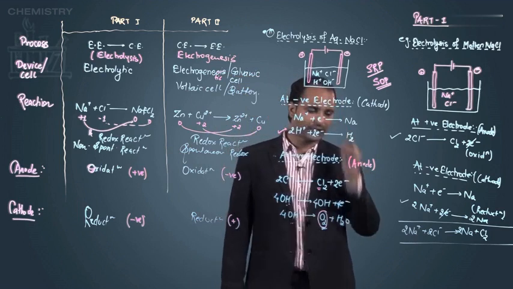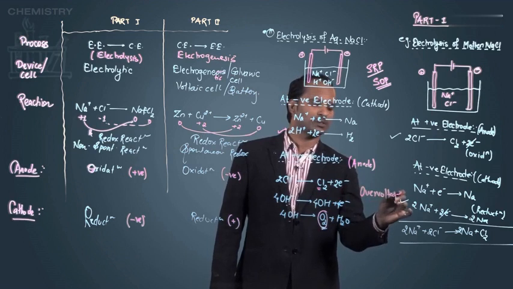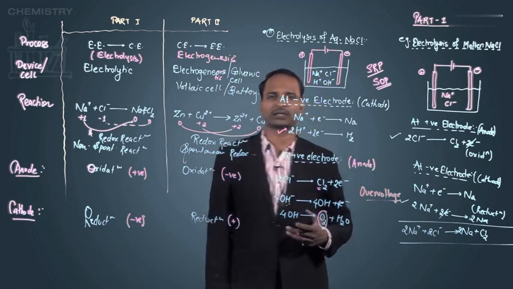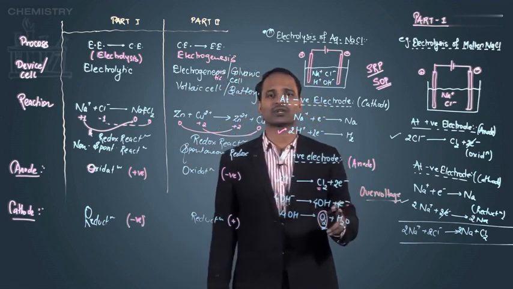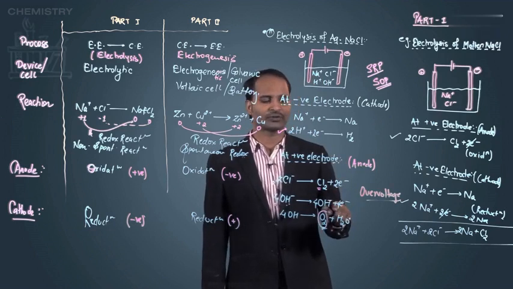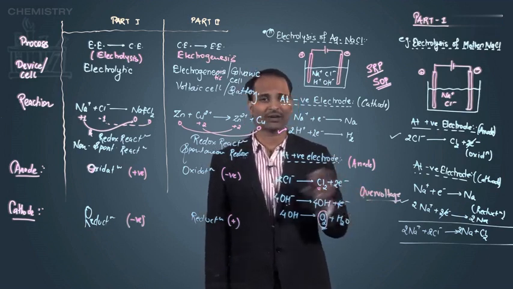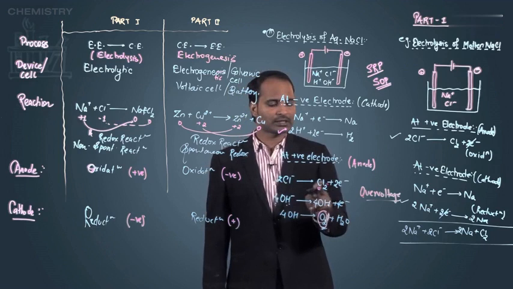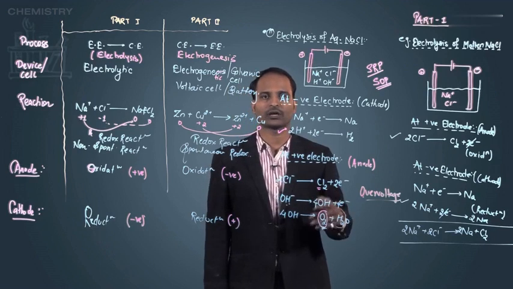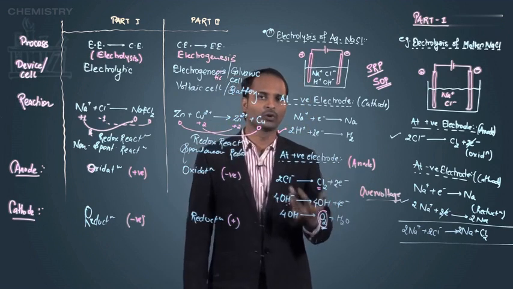The answer given behind it is a term called overvoltage. Overvoltage means the electron coming out from the OH minus ion has very little kinetic energy, so to increase its speed it requires some extra energy. Due to this, the effective SOP value of OH minus becomes lower than the SOP value of chlorine. So because of overvoltage, that is the requirement of extra potential, ultimately instead of OH minus ion oxidizing, we get chlorine.